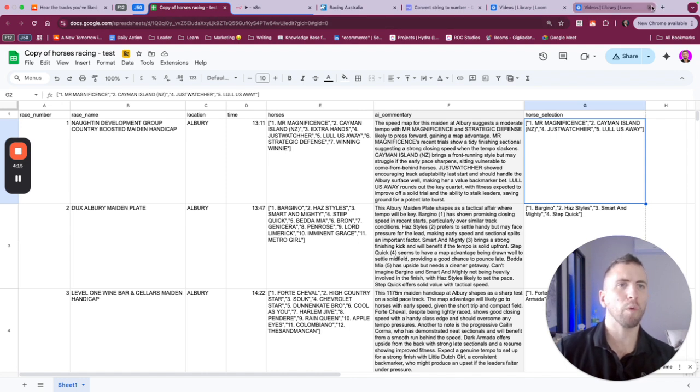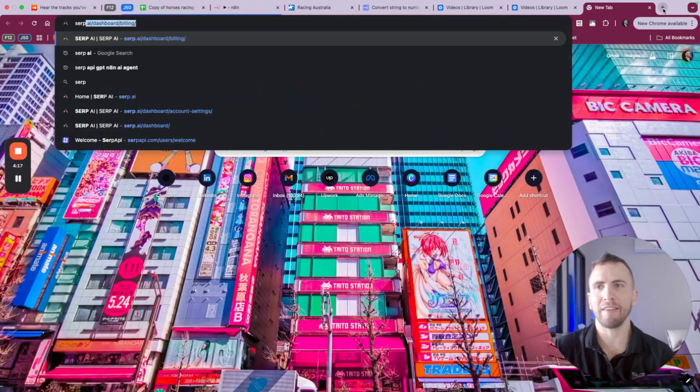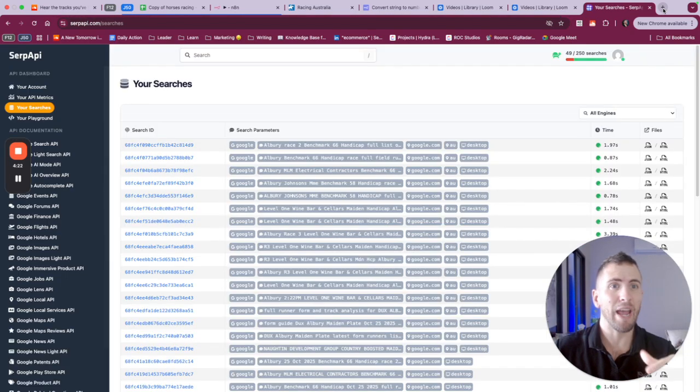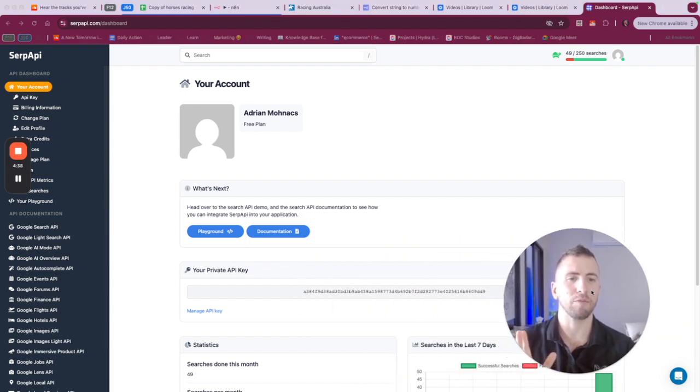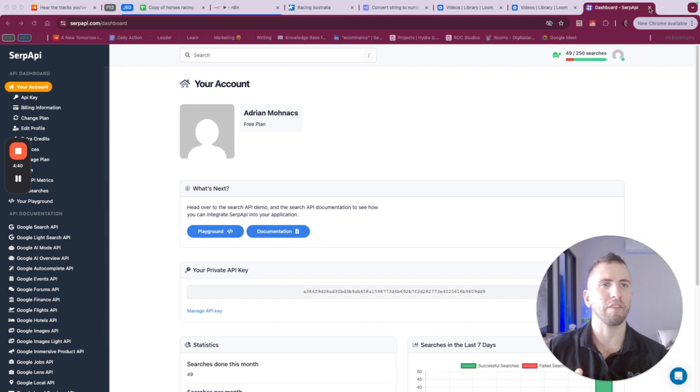So when we go in here, something we need to realize is when we go to the SERP API, we have a free tier and we're able to perform a number of searches, but what happens is we're going to run out at some point. So in order to really get this to where we need it, this site is very easy to use. You can create an account and you have a key there. I should probably hide that, but not relevant.